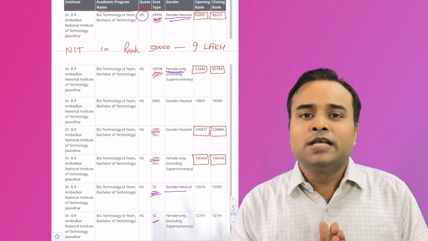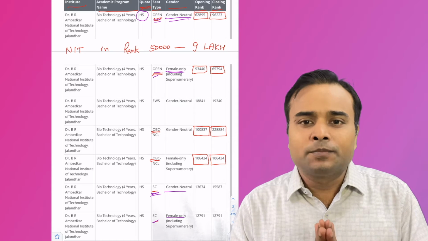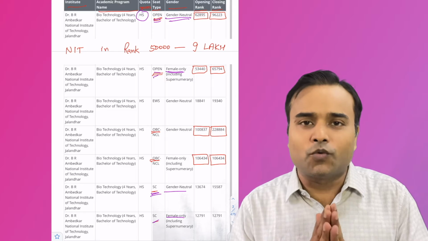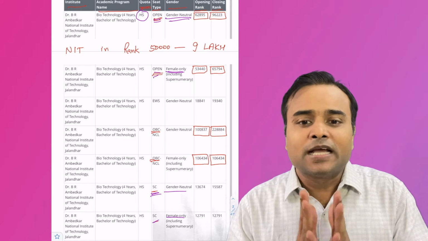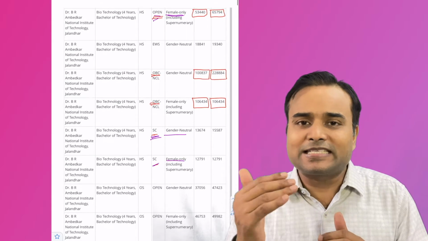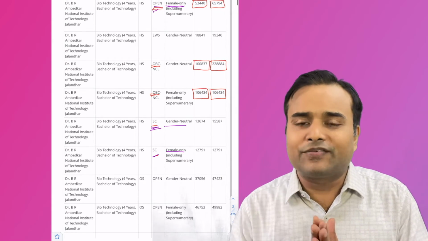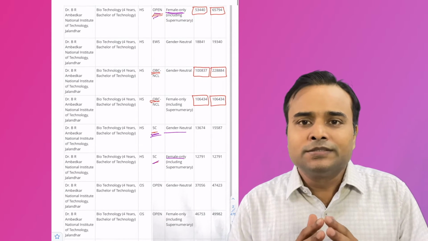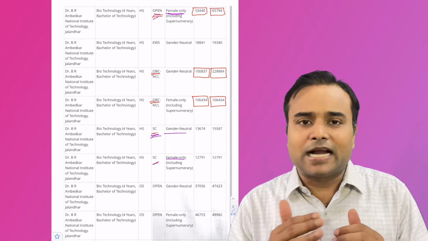Next is seat type. Open means so many categories are there, like general category, EWS, OBC and SC ST categories. In each category, further two different parts are there, like gender neutral and female only. So let's start the discussion.